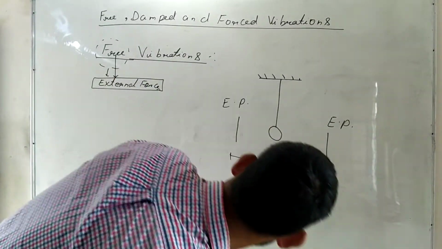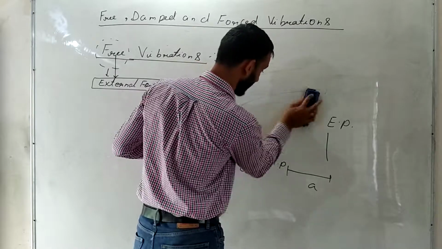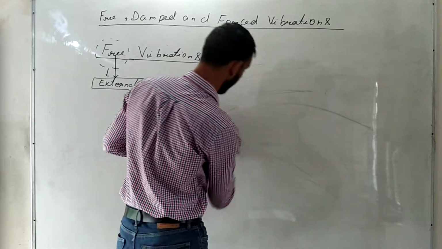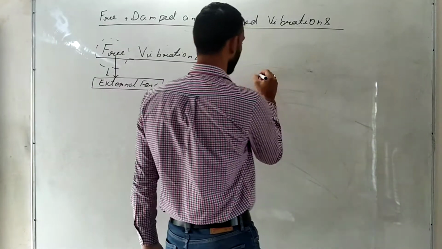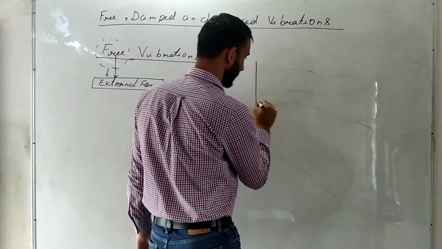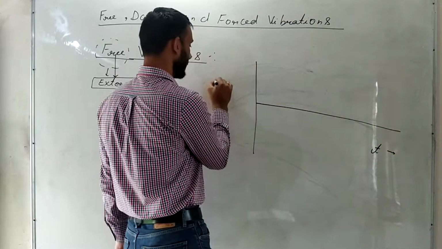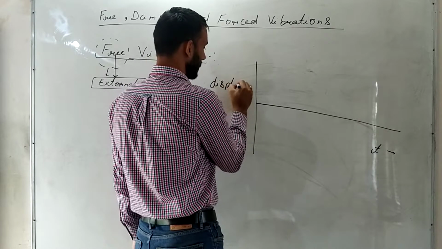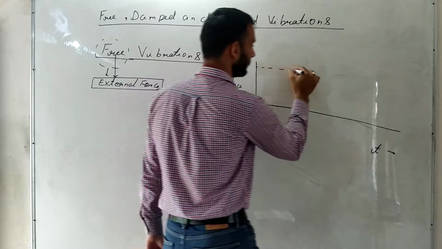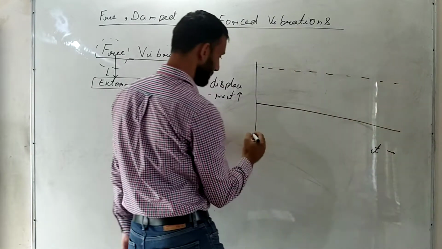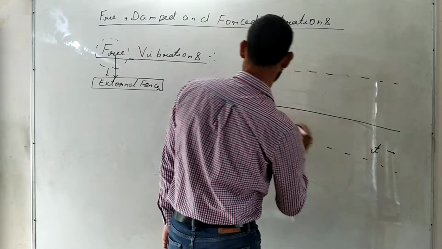Now let us plot a displacement-time graph for this. You know that the amplitudes are going to remain the same, as in the two examples I gave you. So this is the time axis, this is the displacement axis, and here this is the amplitude in the upward direction and this is the amplitude in the downward direction.